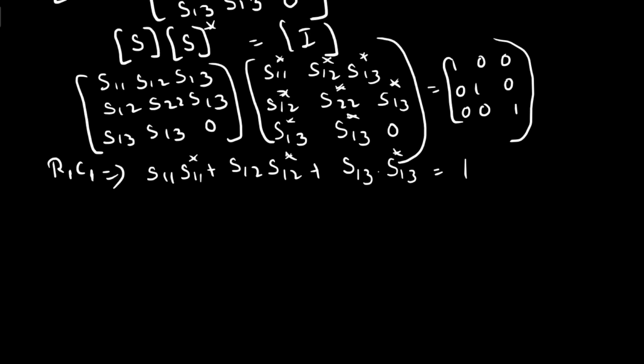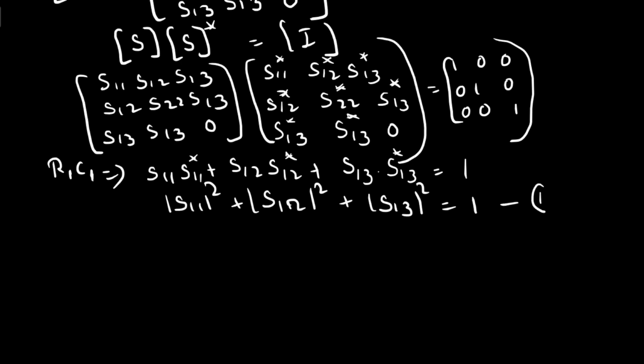If you take the modulus, the absolute value of the scattering parameters, you can write it as modulus of S11 square plus modulus of S12 square plus modulus of S13 square equals 1. Let us call this equation 1.